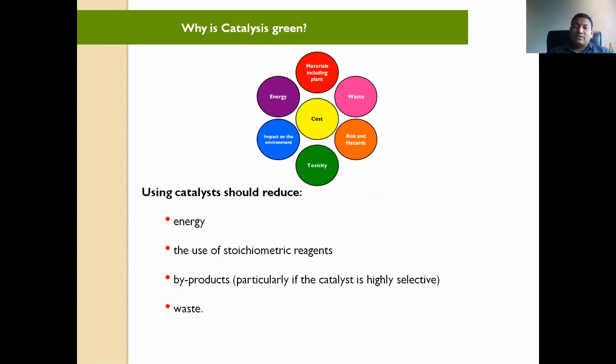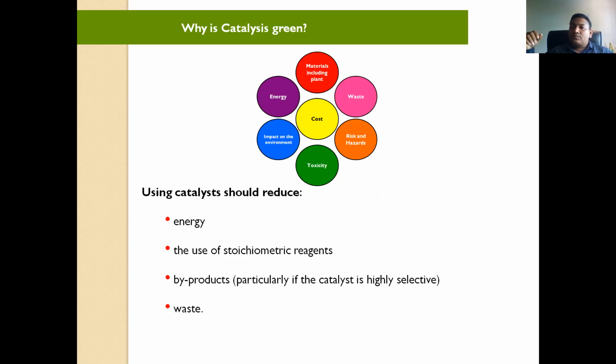Then what about the toxicity? See here, the next point is toxicity. Toxicity means many chemicals, almost all chemicals. Remember one thing: all chemicals are hazardous except water. Water is also a chemical, but we cannot say it because it is a chemical.